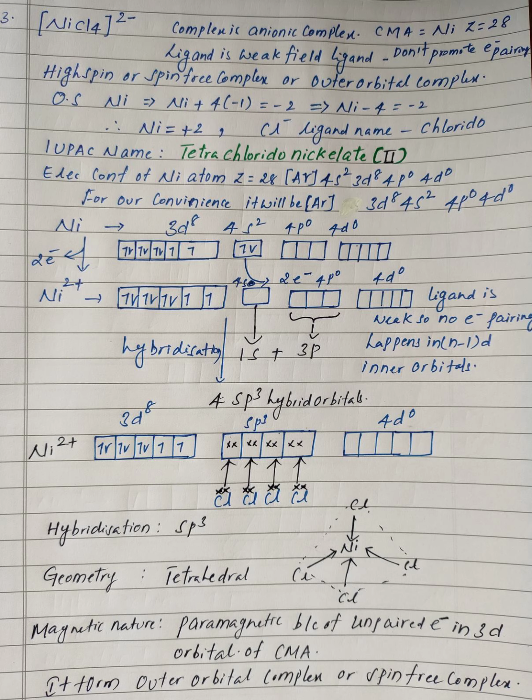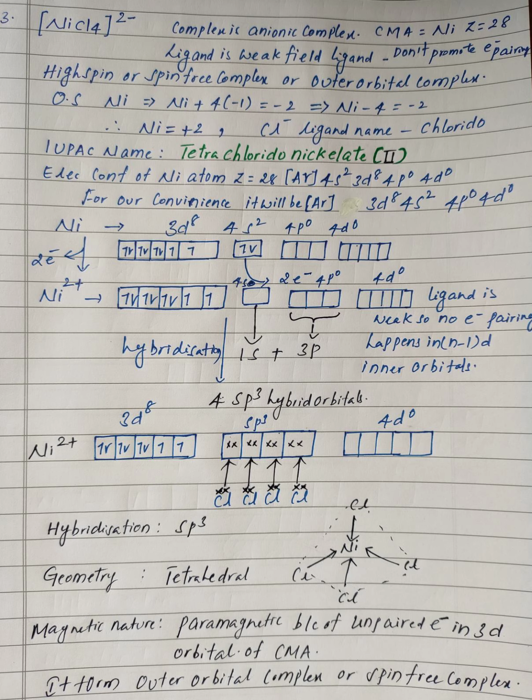Tetrachlorido, because 4 chloride ions are linked to the central metal atom in the coordination sphere. And nickelate, because this is an anionic complex, so the central metal atom name ends with -ate, and the oxidation state is expressed in Roman numerals, that is +2, in parentheses. So that's the name of the complex.